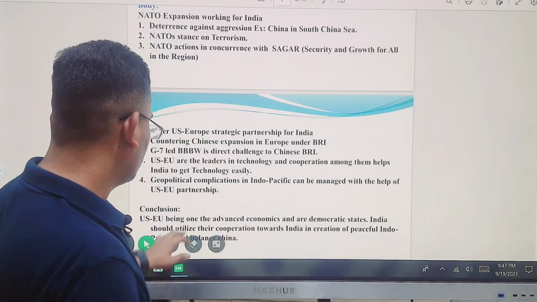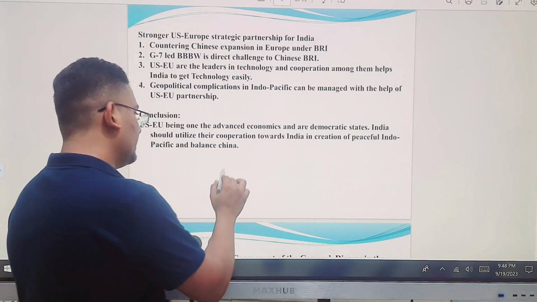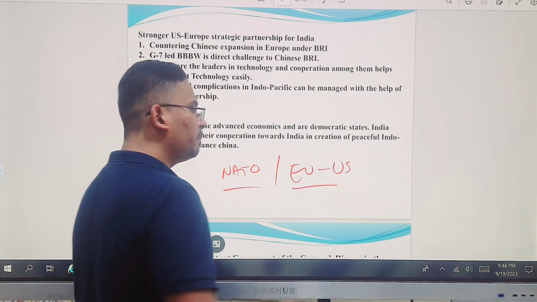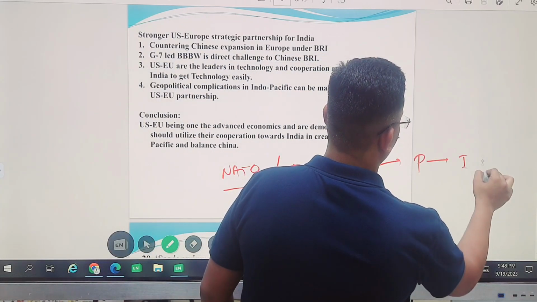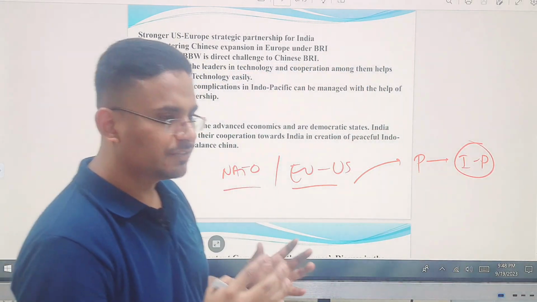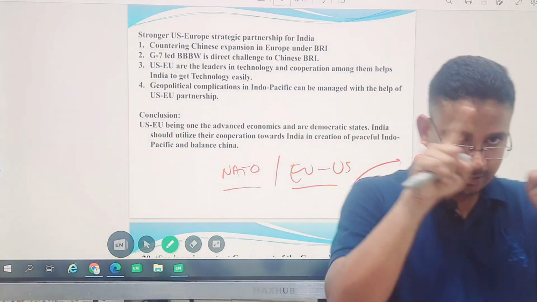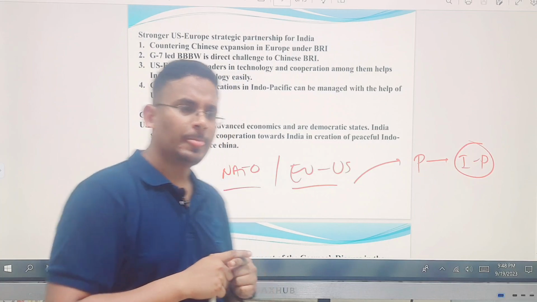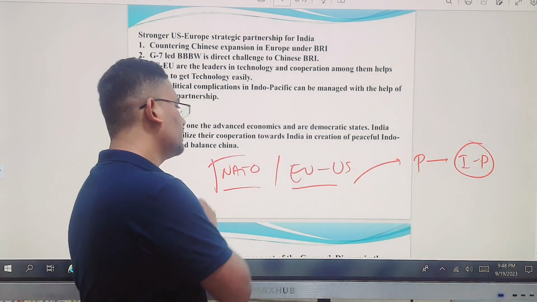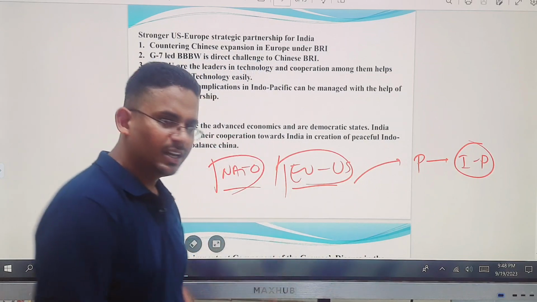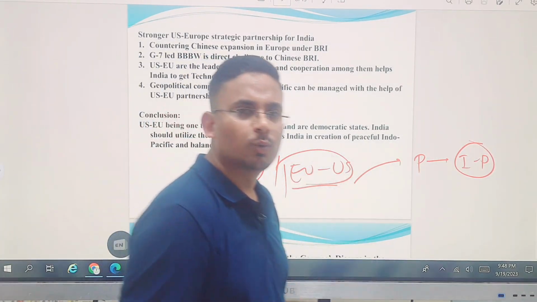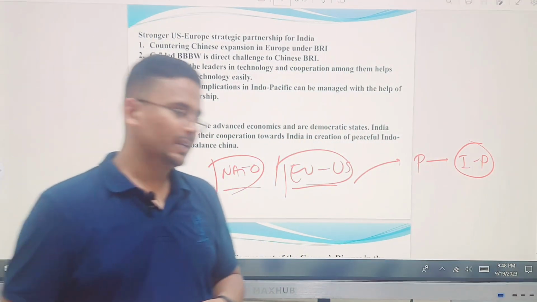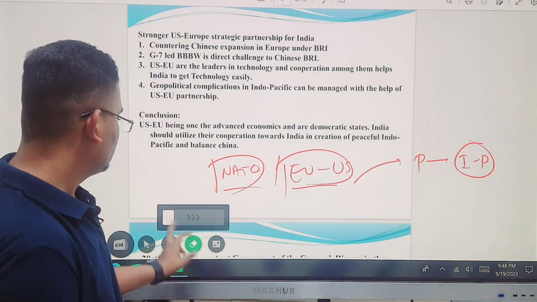Then coming to the conclusion, what can you write? You can give a balanced answer here, because a strong NATO and EU-US relation will help us to maintain a peaceful Indo-Pacific. Why a peaceful Indo-Pacific? Because in the Indo-Pacific, China is growing very strongly and it is claiming most of the South China Sea, which is a threat for global trade. So if NATO expansion and the EU-US relation will help us to counter China in a better way. Or don't always talk about China only. You say aggression of one single country. You say it that way. That will be more flowery. Okay, anyway, with these things you can just finish off.